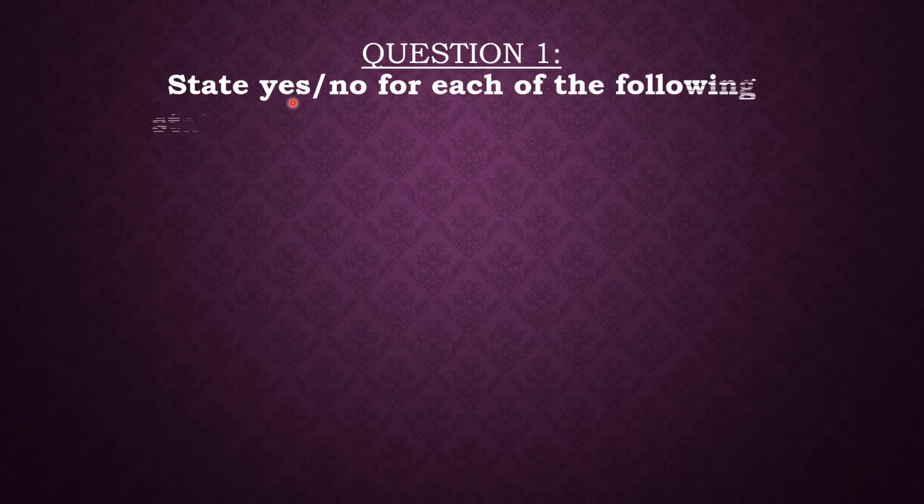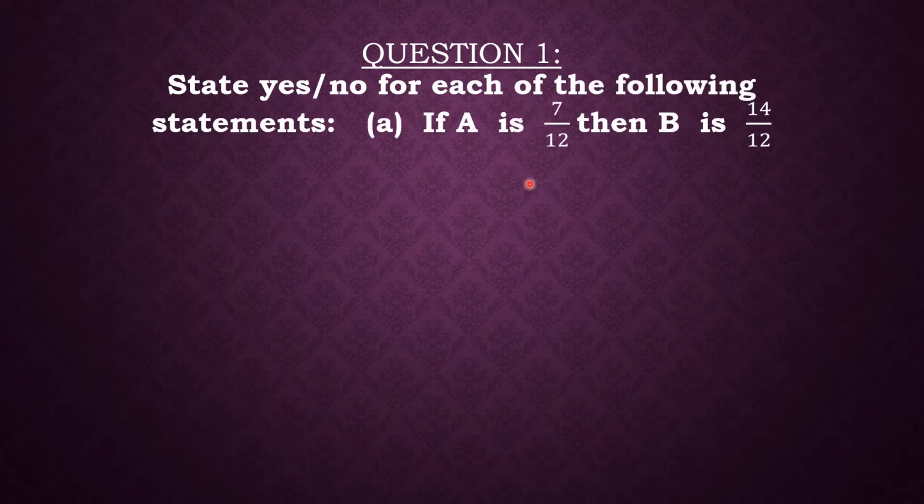Now let's take the first question, which is: state yes or no for each of the following statements. The first part of the first question is: if A is 7 upon 12, then B is 14 upon 12. So in order to check it, we will use the information which was given in the question, in the theme. Definitely the answer is yes. How did we get this answer as yes?